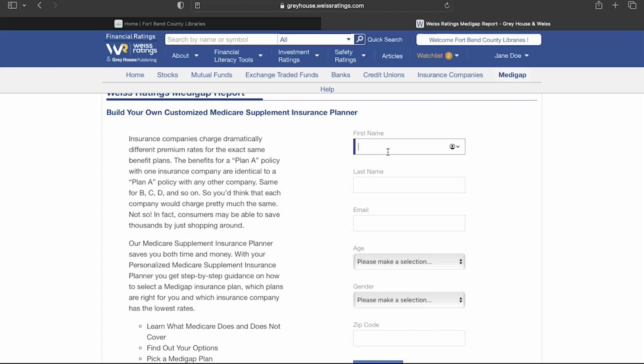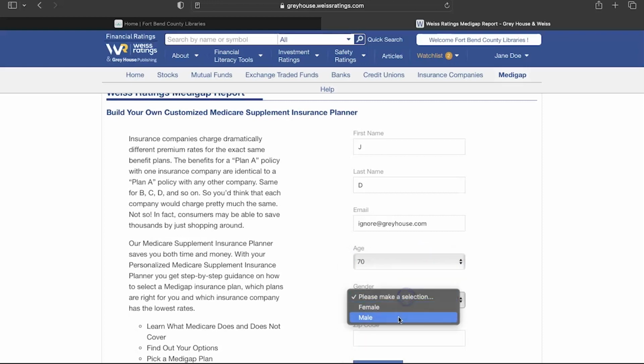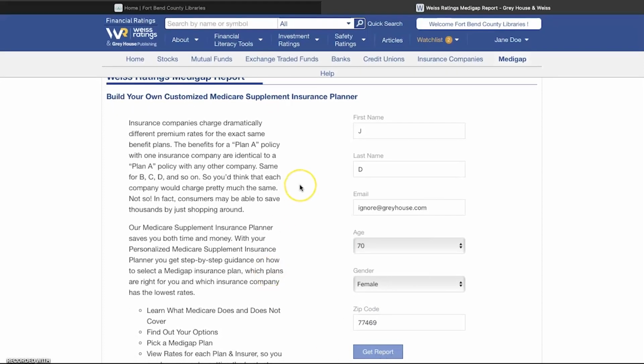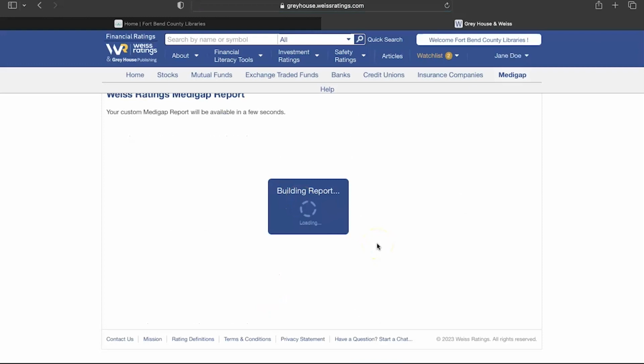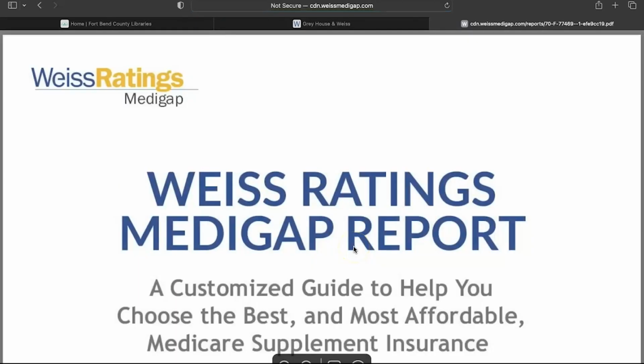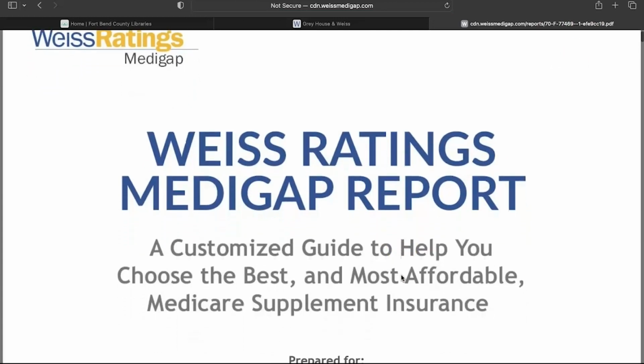Weiss Financial will not share your information with anyone, but if you'd rather not include that information, you can just enter your initials in the name fields and enter ignore@greyhouse.com as your email. Next, select your age and gender, enter your zip code, and click the Get Report button. Your customer report will then be generated, and you'll click View Report once created. A PDF copy will either download or open in your web browser.